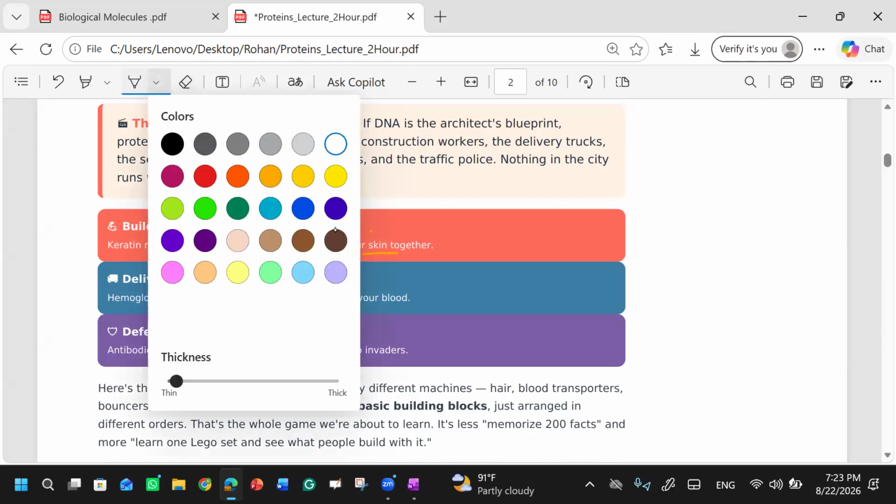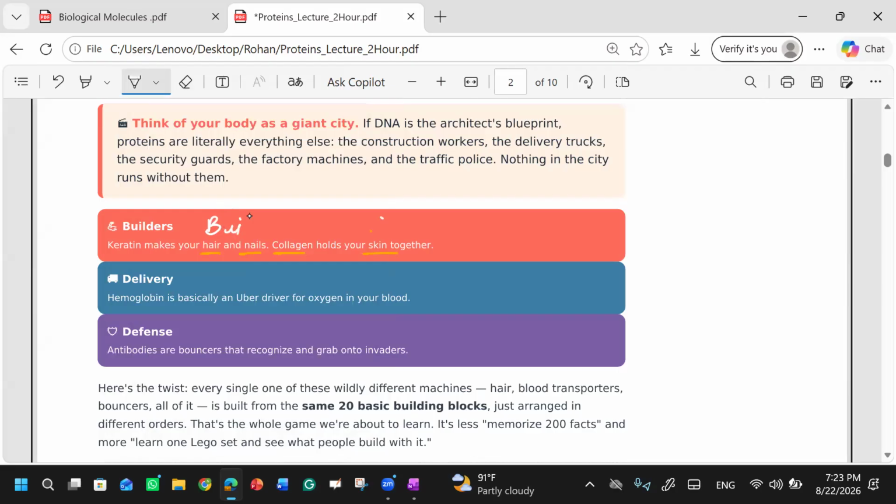Similarly, there are some proteins which are considered to deliver substances. For example, hemoglobin. You know what is the function of hemoglobin?